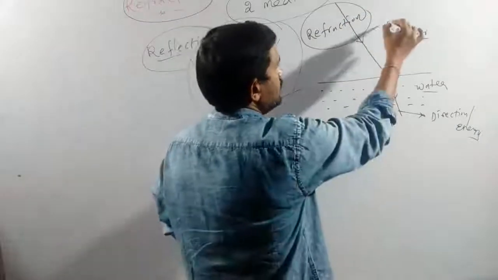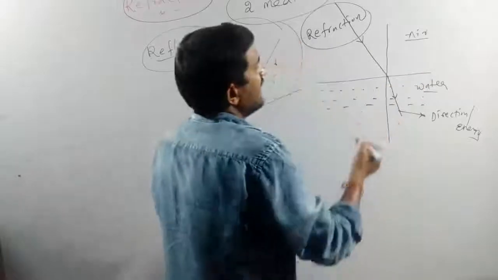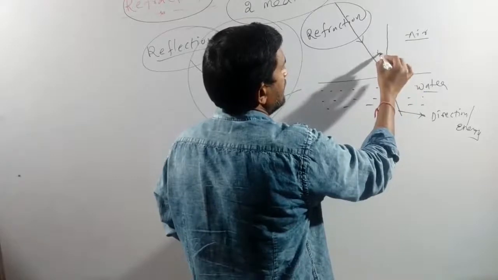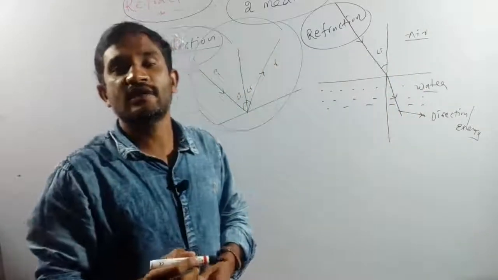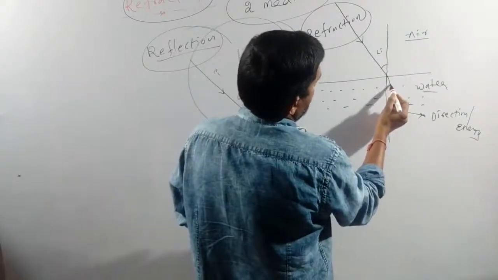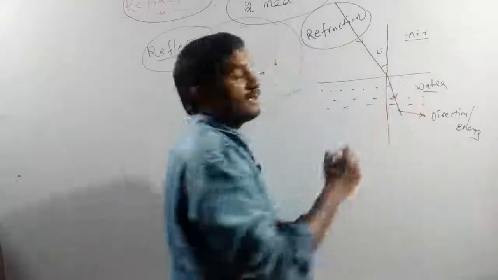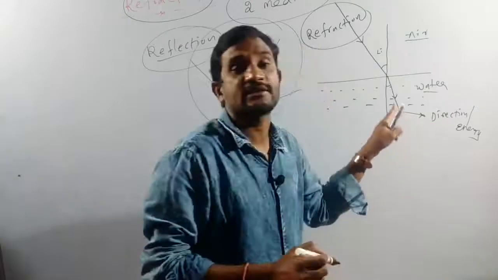This is the incident ray. Suppose I am drawing one more normal line here. The angle between the incident ray and the normal line is known as the incident angle. Again, I am making one more angle, the angle between the normal line and the refracted ray. This is not a reflected ray, it is a refracted ray.